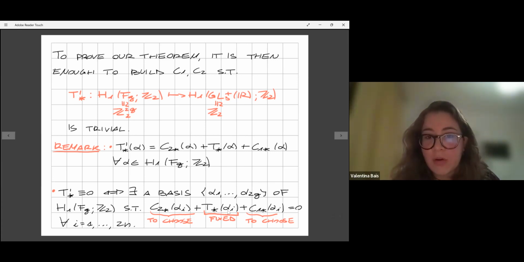Namely, if T star of alpha I happens to be 0, we've chosen these two maps in such a way that also these two values happen to be 0. And whenever T star of alpha I is 1, we are able to choose C1 and C2 in such a way that one of the two values is 1 and the other one is 0, or vice versa.